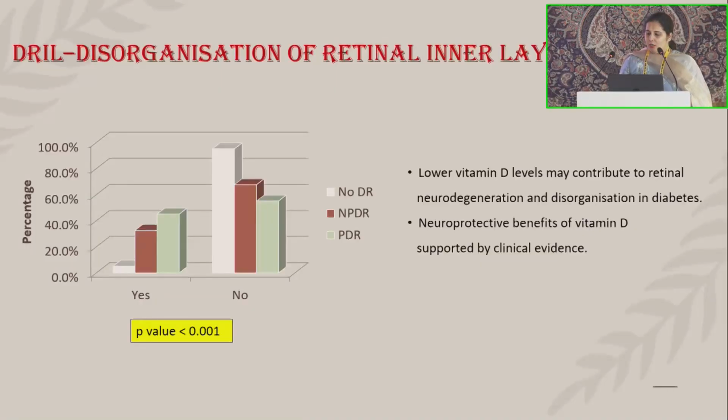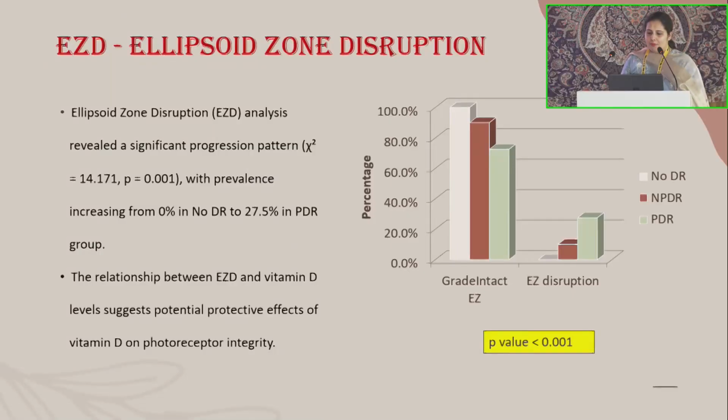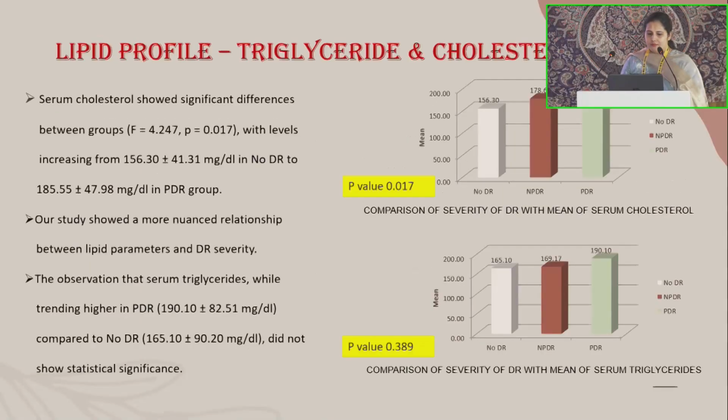Lower vitamin D may also contribute to retinal neurodegeneration and disorganization in diabetes. Neuroprotective benefits of vitamin D were supported by clinical evidence. Ellipsoid zone disruption analysis also revealed a significant progression pattern, with the prevalence increasing from 0% in no DR to 27.5% in the PDR group. The lipid profile, triglycerides and cholesterol, also showed significant differences between the groups.